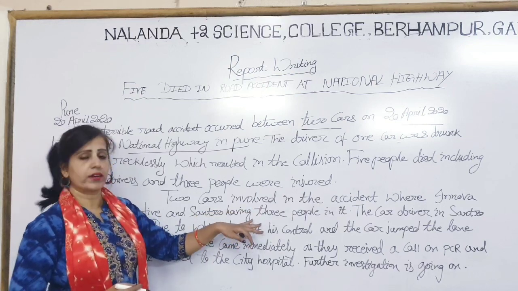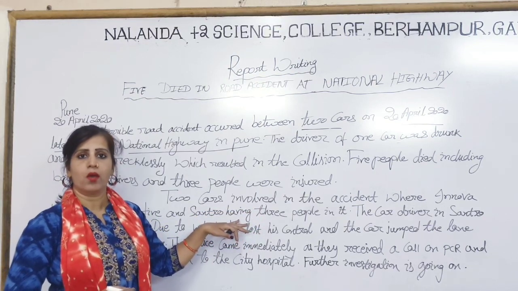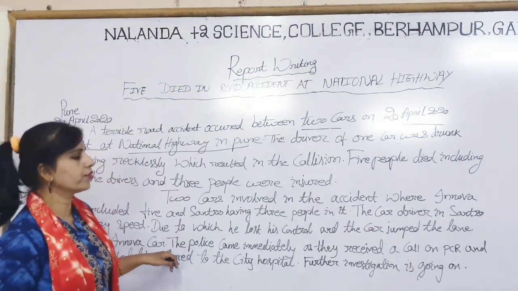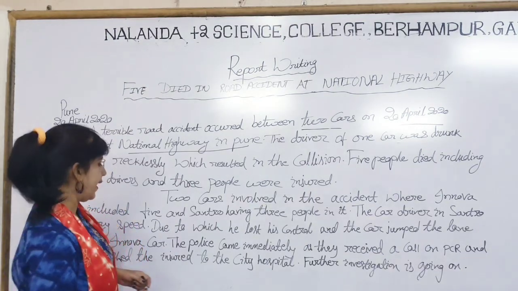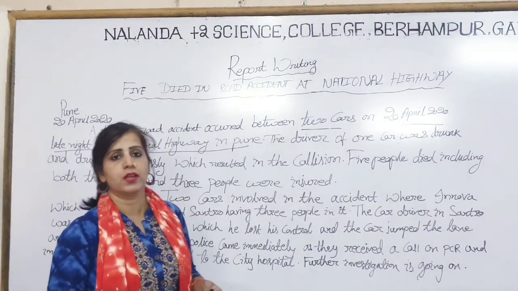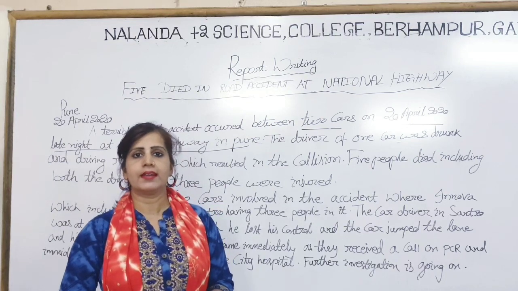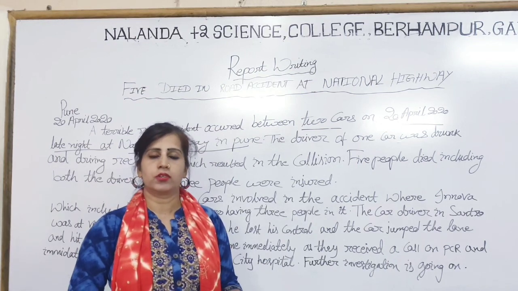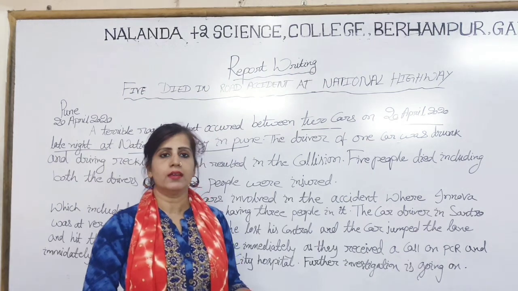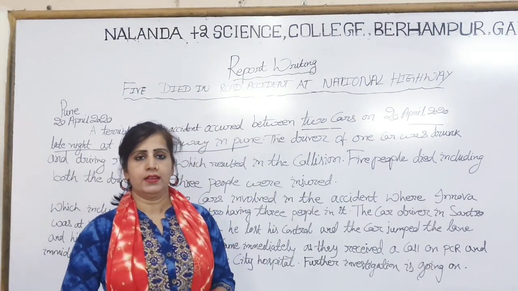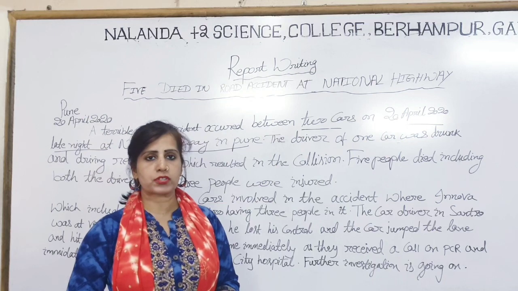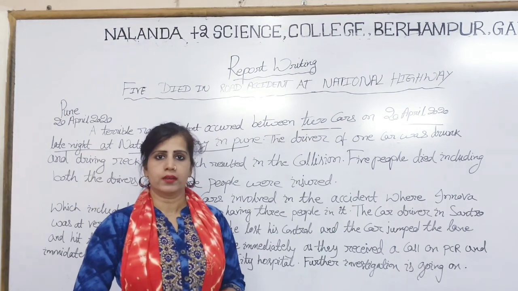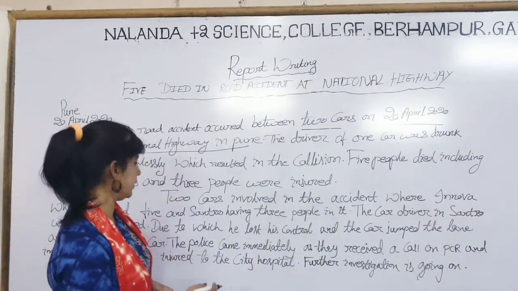So in the contents I have mentioned how the accident took place and the reasons behind it. Then we can go for the conclusion part. In the conclusion part, as usual, after whatever accident takes place, the police come and some investigation takes place, and the injured are taken to the hospital for better treatment. You can write all these things, and you can even write that the transport minister came there and announced some compensation for the injured or the dead people. These things you can include in the conclusion part of the report writing.